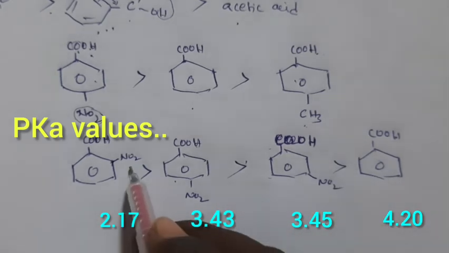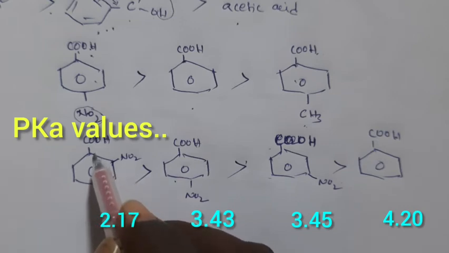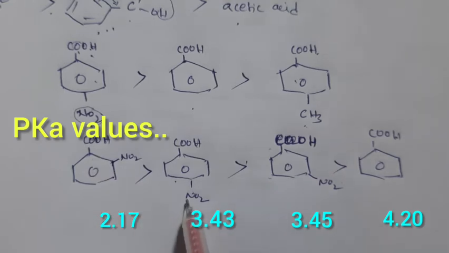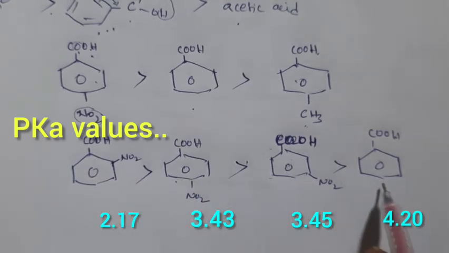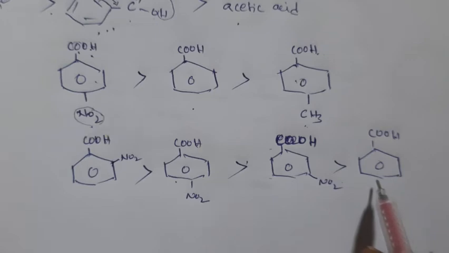So ortho-nitro benzoic acid is more acidic than para-nitro benzoic acid, then meta-nitro benzoic acid, then normal benzoic acid. So this is the comparison of acidic natures of carboxylic acids.